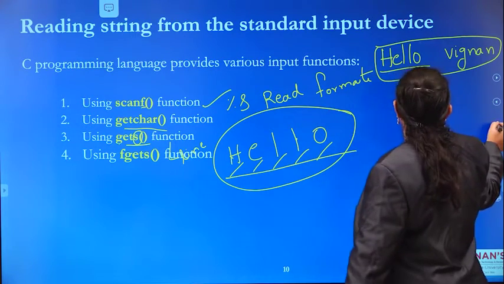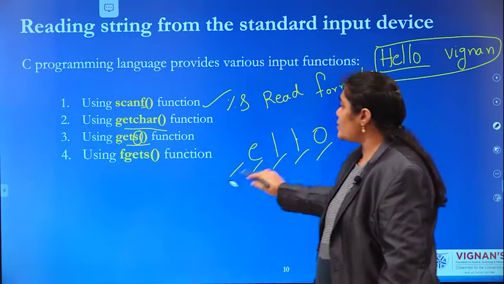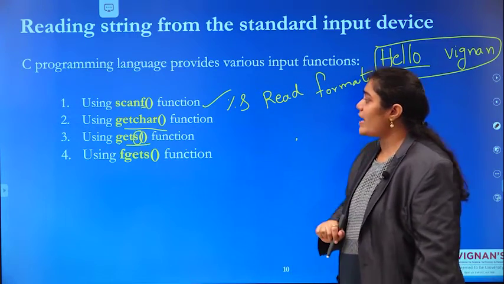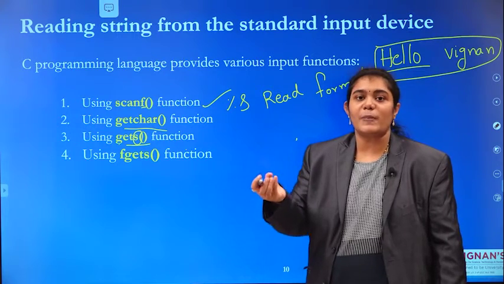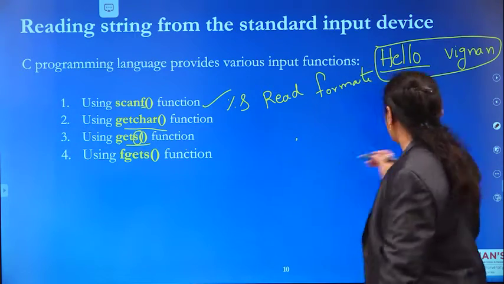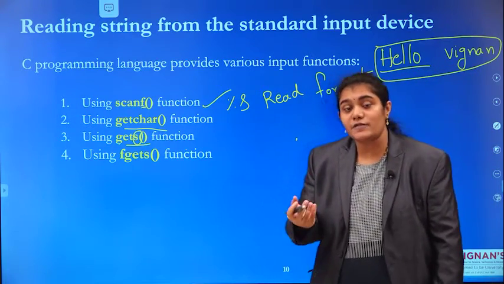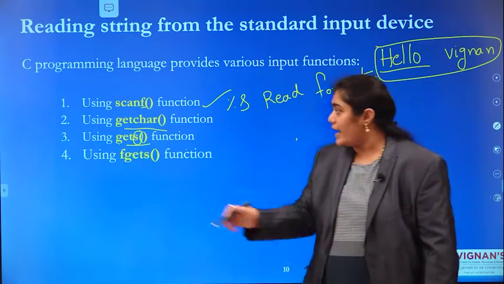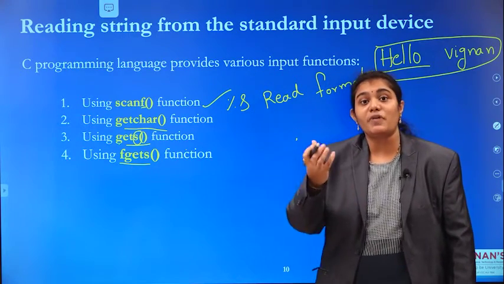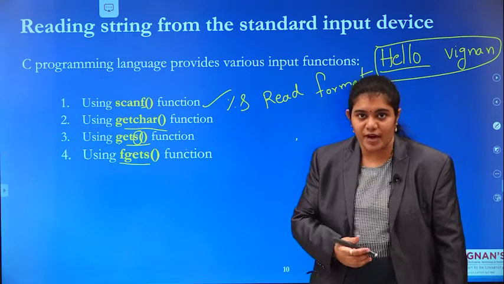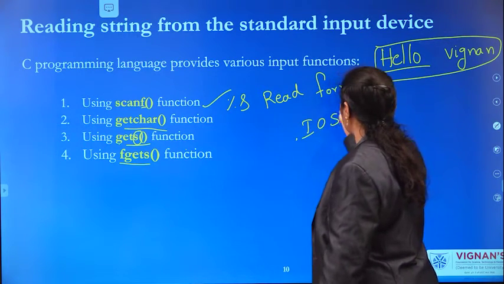And we have one more function, which is called fgetS. fgetS is used to read a string from the specified input stream. Like we have IO streams.